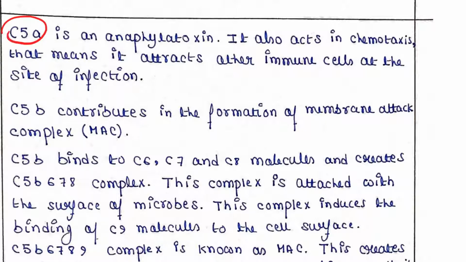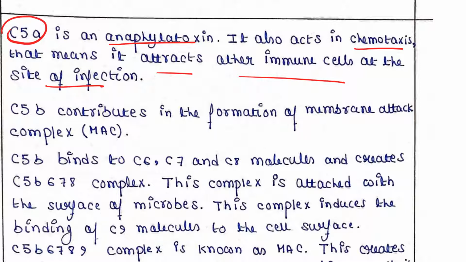So what does C5a do? C5a is an anaphylatoxin, so it induces inflammation, and other than this, it also acts in chemotaxis. That means it attracts other immune cells to the site of infection.